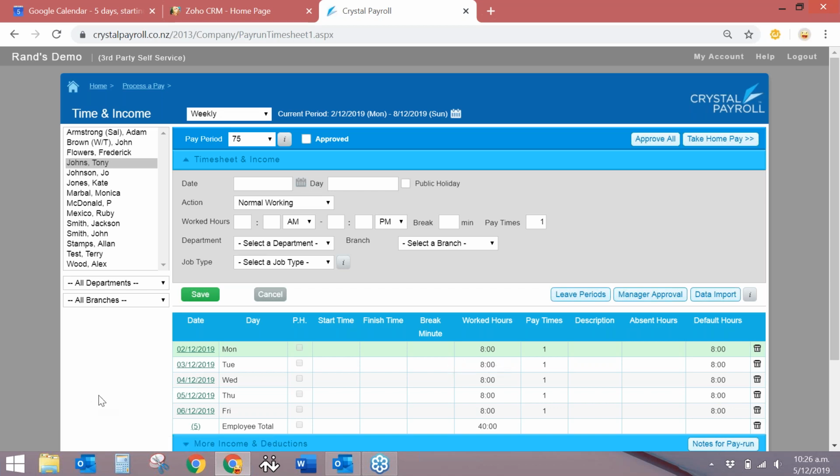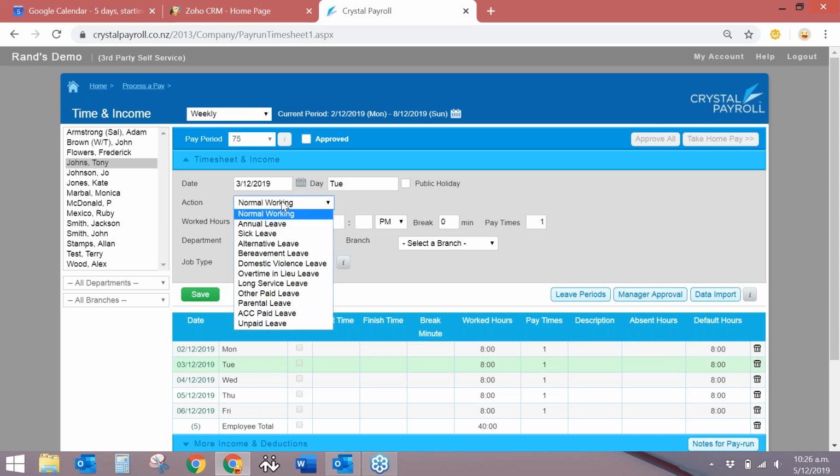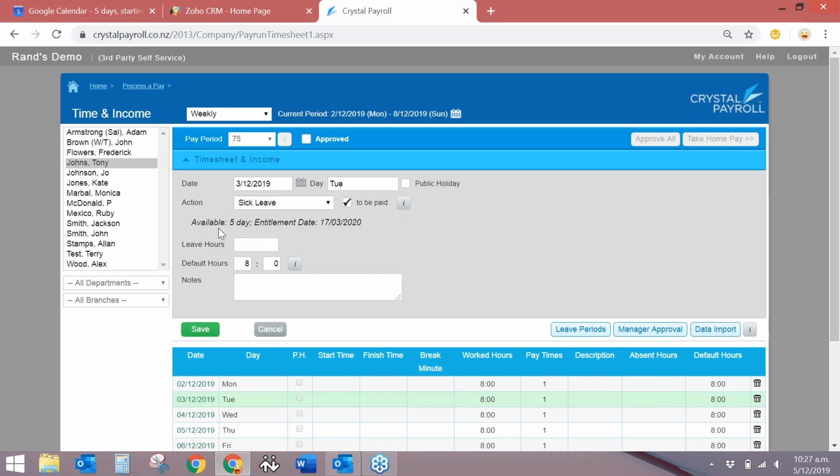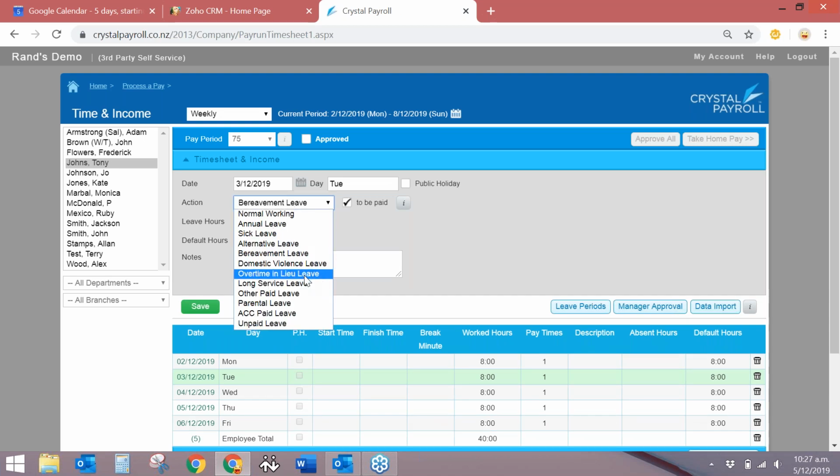I've already got his default hours in there, but I'll just click onto the day that he worked, and I can click under the action bar and click onto sick leave. It will show me how many days he's got entitlement as of which day. Maybe he might take unpaid leave, and I can write in a little note that he might have called in sick on this day. If he was away and he's not entitled to sick leave, there are other different types of leave that you can select from here. He might have been away on bereavement leave, or any of these types of leave. So I'll just leave that there for a minute.